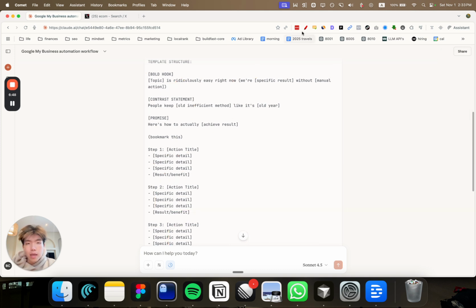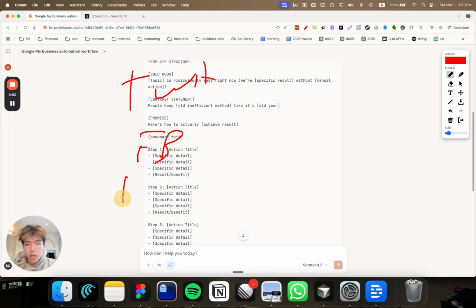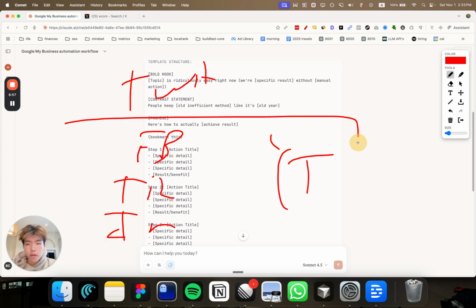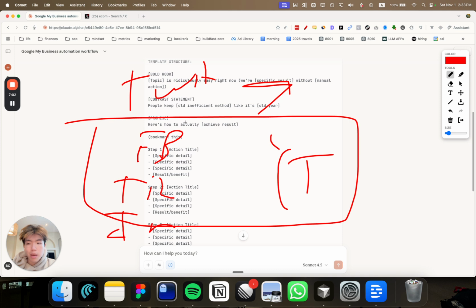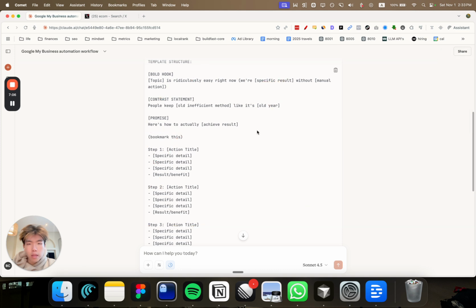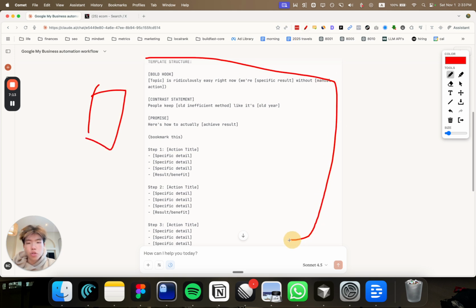Maybe some other ways of getting more formats is checking other platforms, right? So instead of only checking Twitter, we can check Facebook, TikTok, Instagram, YouTube, right? There's a ton of other social platforms that we can check to find the templates, or we can check other people's emails, right? The point of this is that we're not just trying to find tweets, we are trying to find these structures. The structure is the most important part, because this allows us to create hundreds and hundreds of variations without that much work.